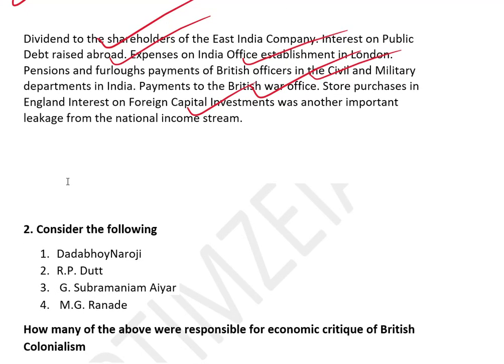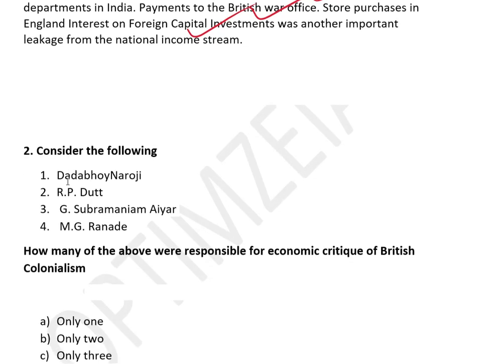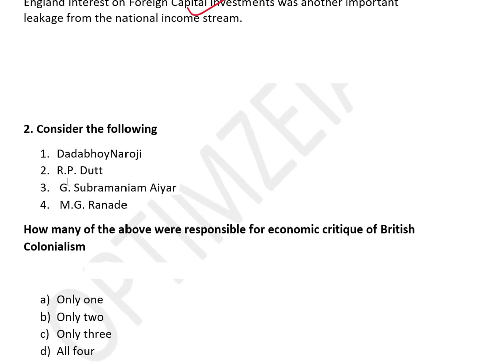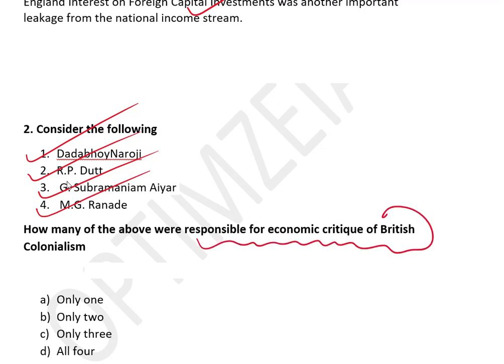The second question also I have framed on this topic of drain of wealth. Consider the following: Dadabhai Naoroji, R.P. Dutt, G. Subramaniam Iyer, and M.G. Ranade. How many of them were responsible for economic critique of the British colonialism?